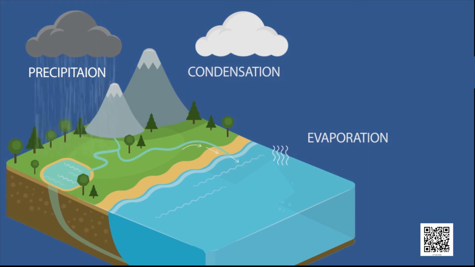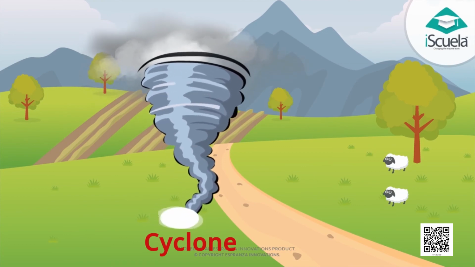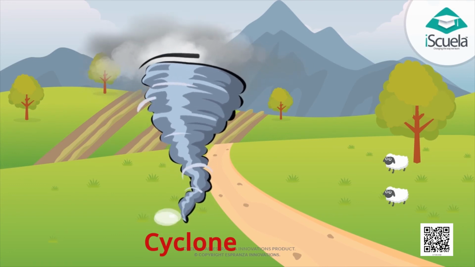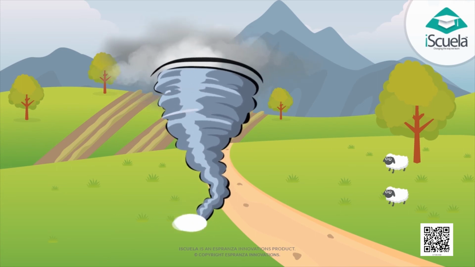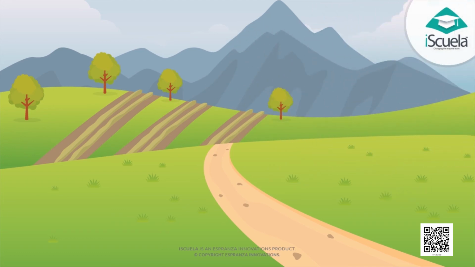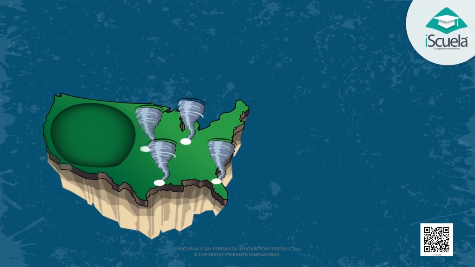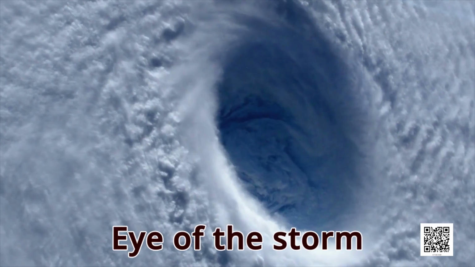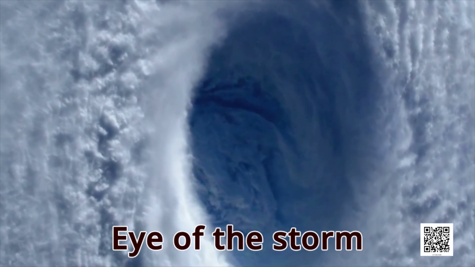More air rushes to the center of the storm. This cycle is repeated. The chain of events ends with the formation of a very low pressure system with very high speed winds revolving around it. This weather condition is called a cyclone. The center of a cyclone is a calm area. It is called the eye of the storm.